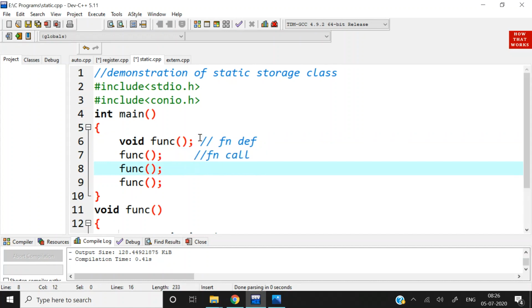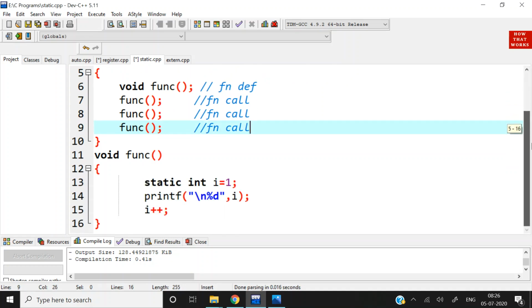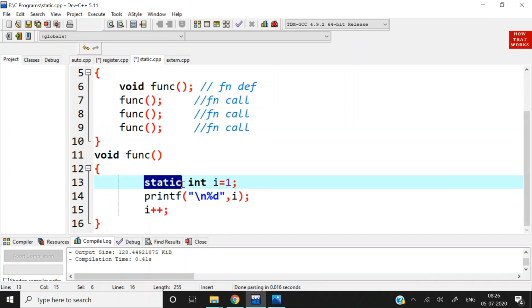These 3 are function calls. Okay, and in the function definition it is the same code as that of automatic storage class, but the only difference is here we have declared the storage class as static, but there we have declared as auto, or if we don't declare, it becomes by default auto storage class.